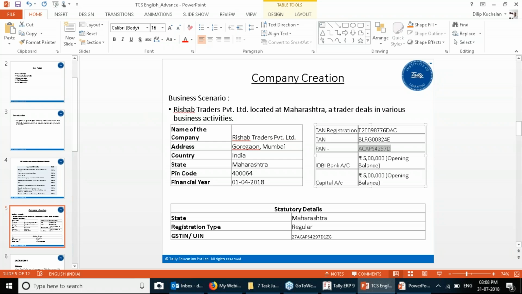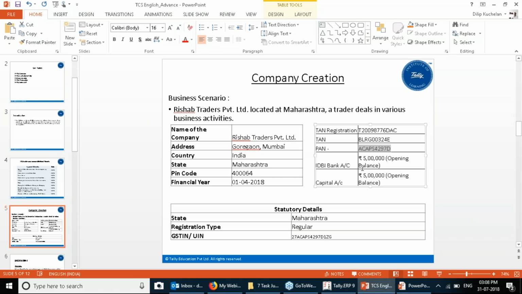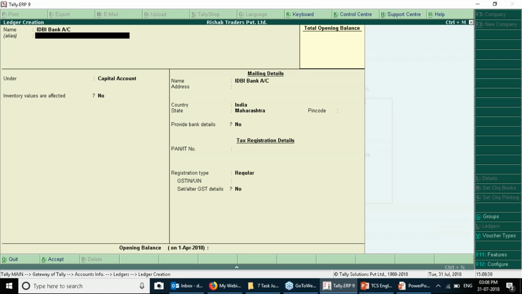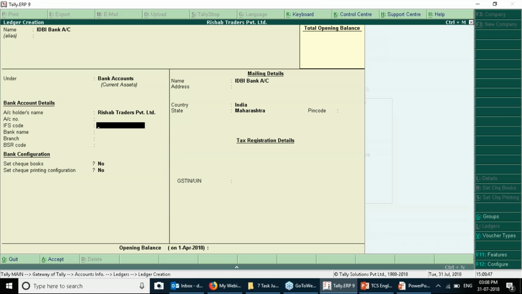Now it's time to create two ledgers. One is bank and the second is the capital account. So let us quickly go and create these two primary ledgers. For convenience and to make the process fast, I'm just copying and pasting it. Under the bank account, the opening balance is provided as 5 lakhs.